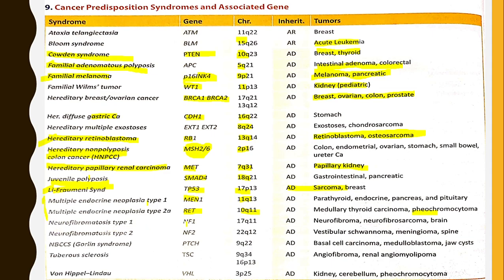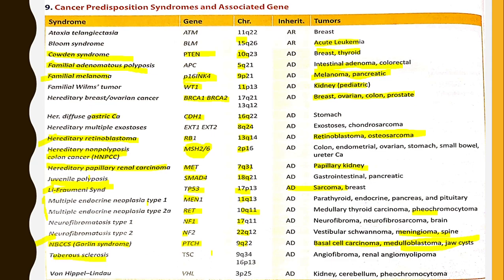Neurofibromatosis 1 is associated with the NF1 gene on chromosome 17q, with tumors like neurofibroma, neurofibrosarcoma and brain tumors. Neurofibromatosis type 2 is associated with the NF2 gene on chromosome 22q, with tumors like vestibular schwannoma, meningioma and spinal meningioma. Meningioma is very important. Gorlin syndrome is associated with the PTCH gene on chromosome 9q, with tumors like basal cell carcinoma, medulloblastoma and jaw cysts. This is also very important.